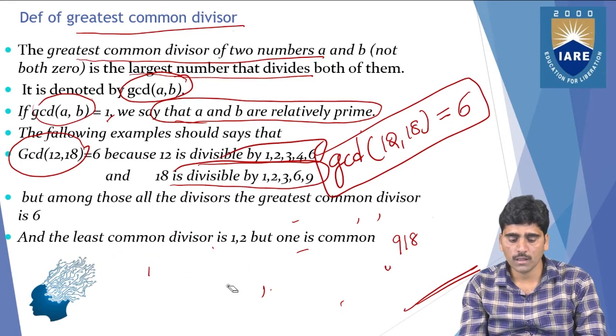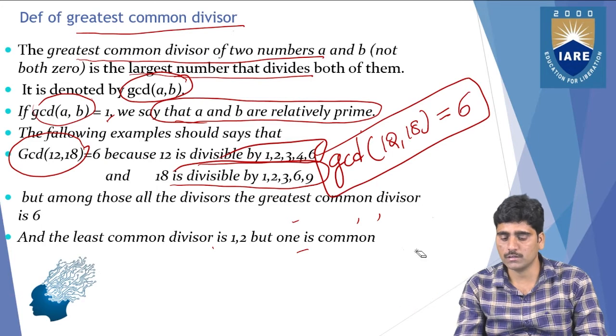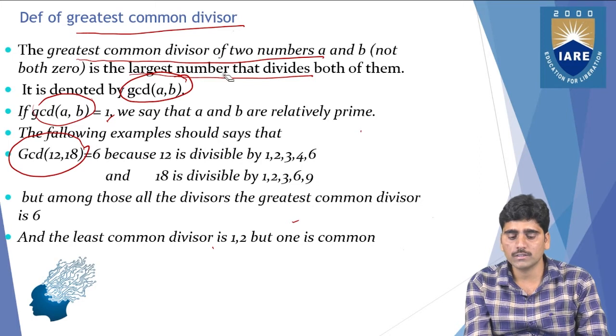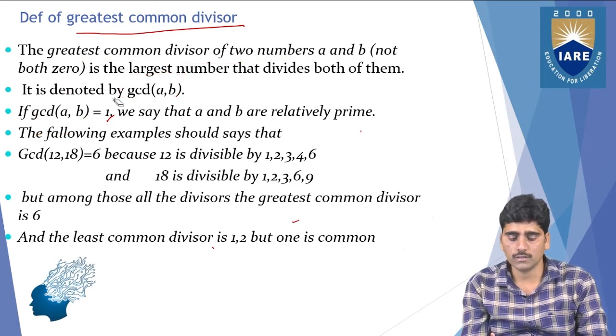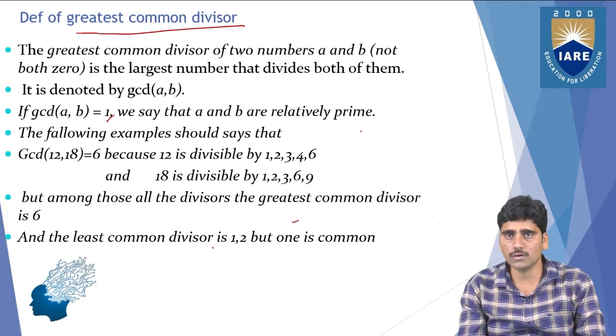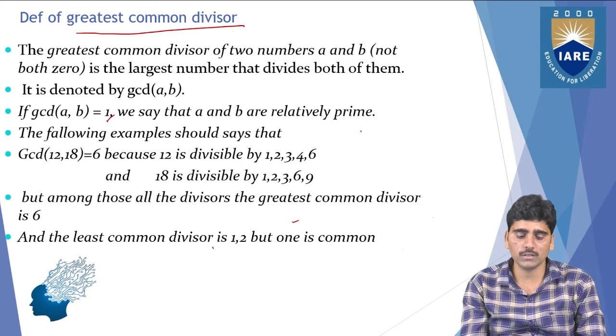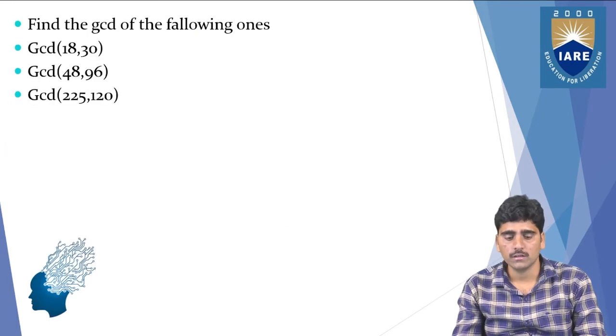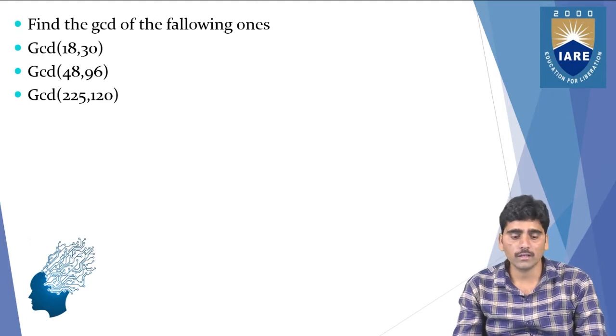And the largest common divisor is what we call the greatest common divisor. But the smallest one is almost always 1. Almost all numbers have 1 as a divisor. So the least common divisor of any numbers, you can write as 1, because 1 is common. 1 is the lowest common divisor. Next we can explain these examples.